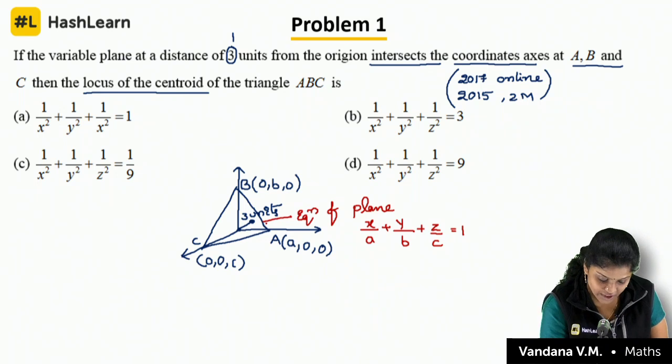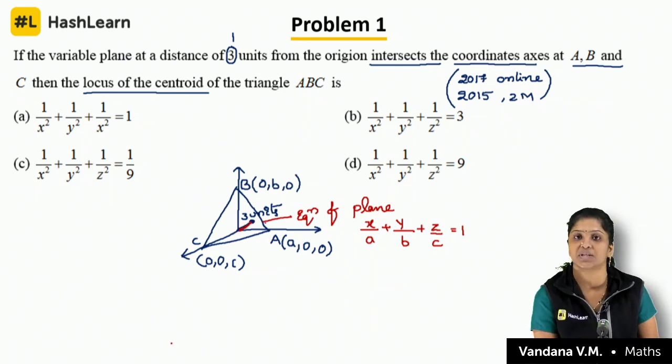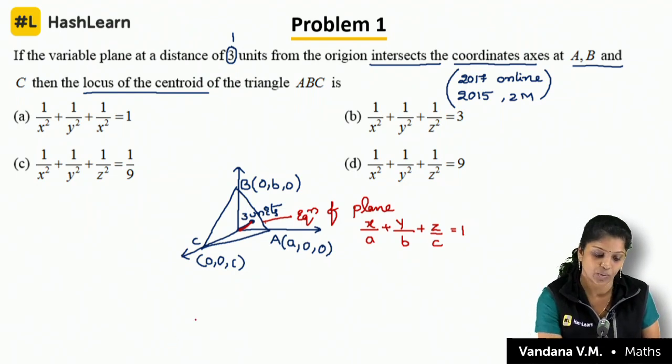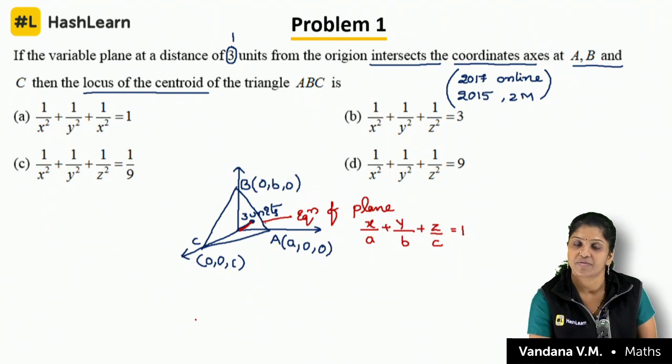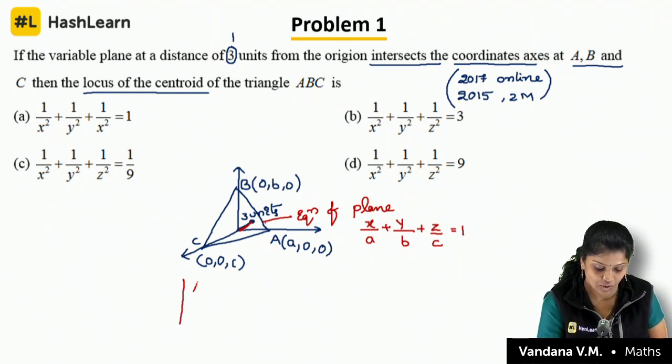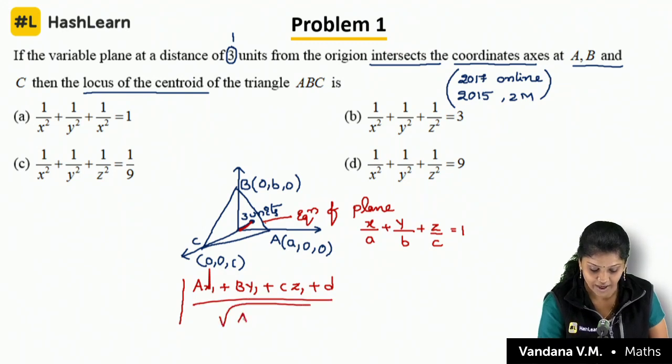Now the distance from this plane to the origin is 3 units, they give. Usually we find the perpendicular distance as modulus of ax1 plus by1 plus cz1 plus d divided by the root of a square plus b square plus c square.